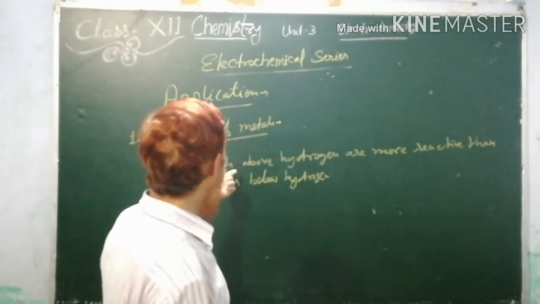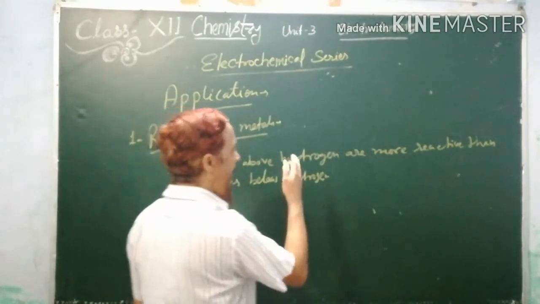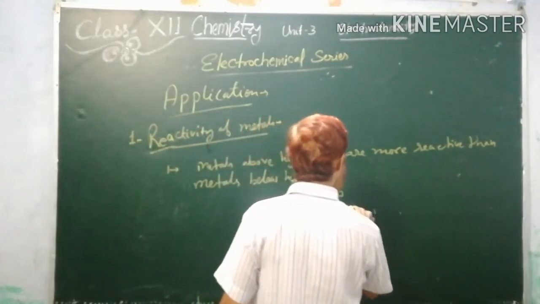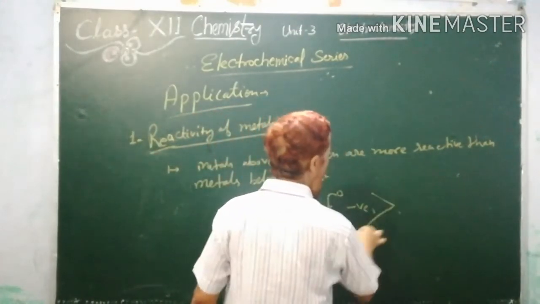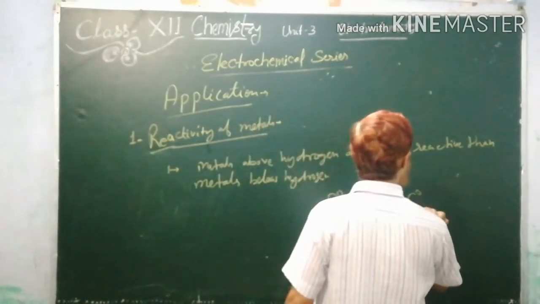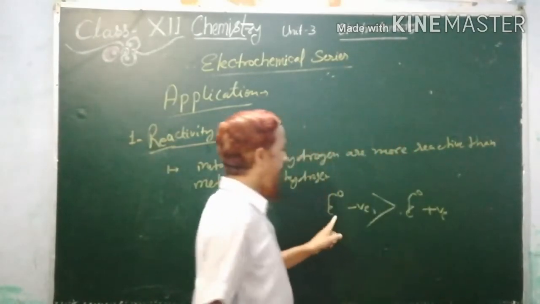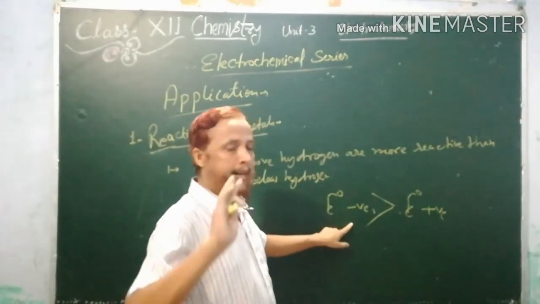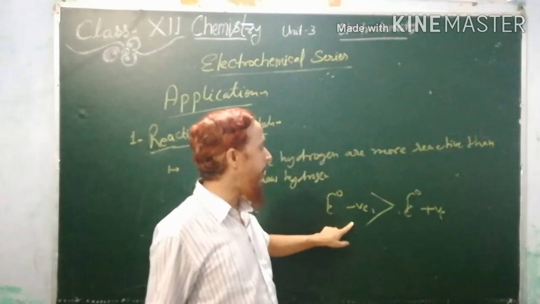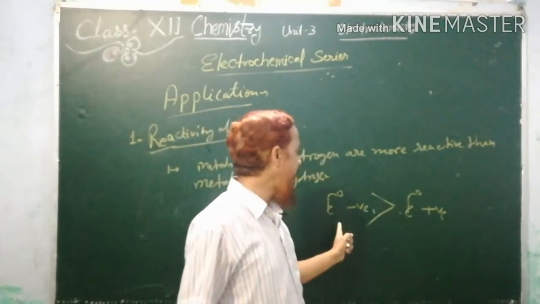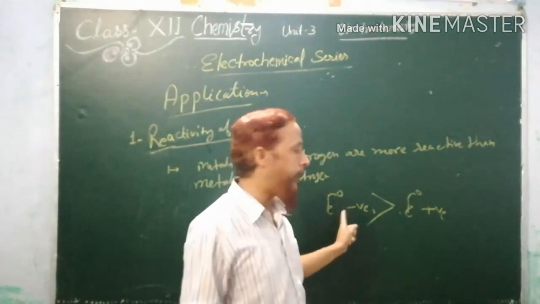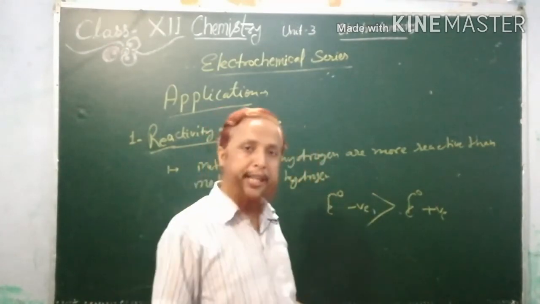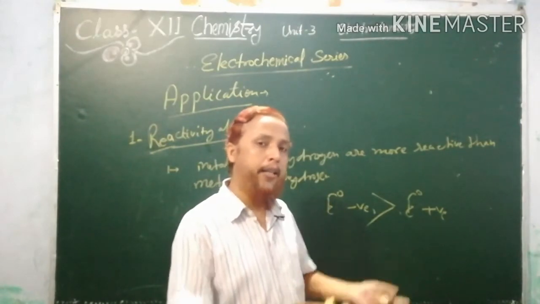Very simple. Metals above hydrogen are more reactive than those below. It means if E naught is negative, the element is more reactive than one with positive E naught. If the standard reduction potential of an element is negative and that of another is positive, the one having the negative value is more reactive. And if both have negative values, then the one with the higher negative value is more reactive.